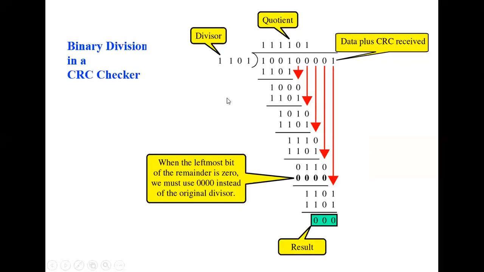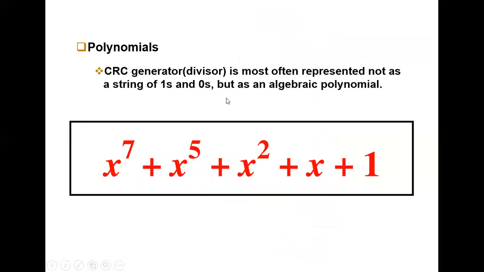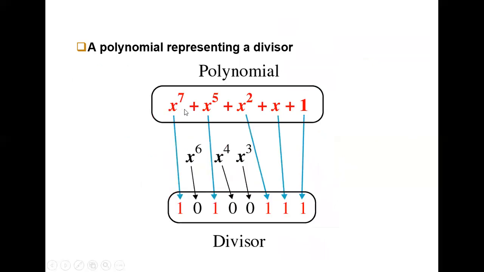Right. So how will this be written in polynomial form? x power 7 plus x power 5 plus x square plus x plus 1. The cyclic redundancy generator is most often represented not as a string of ones and zeros but as an algebraic polynomial. So we cannot write this value as zeros and ones. Instead we have to write polynomial equations. How are we going to write? x power 7 plus x power 5 plus x square plus x plus 1.